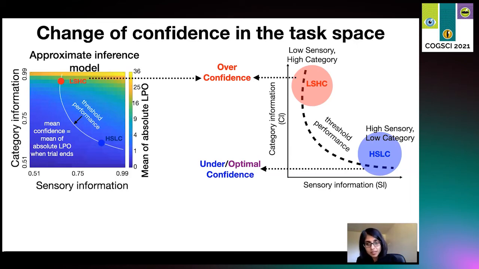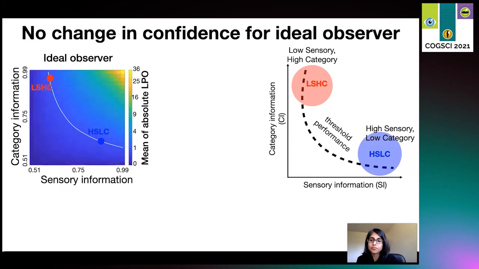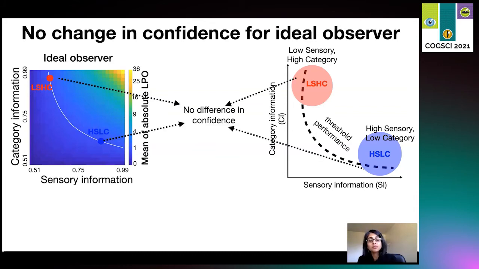That means that our model predicts higher confidence, or overconfident confidence reports, for the LSHC condition than for the HSLC condition. Okay, now note that if we do the same for the ideal observer model, the red and the blue dots have comparable values, meaning that the ideal observer model would not predict any difference in confidence reports across the two task conditions.